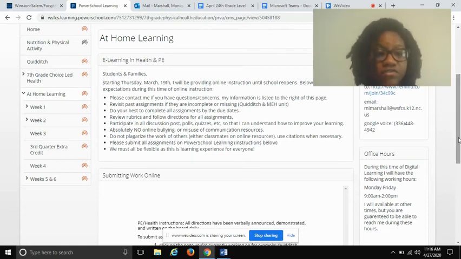Also, this is the first Flex Friday. If you want to participate in Healthful Living Club or Anime Club, please let me know. I'm going to be doing it every other week, just like I did during regular school. So this Friday, we're going to start with Healthful Living Club. And next Friday will be Anime and Manga Club. But I'll also be posting some things online for you to look into with those two.